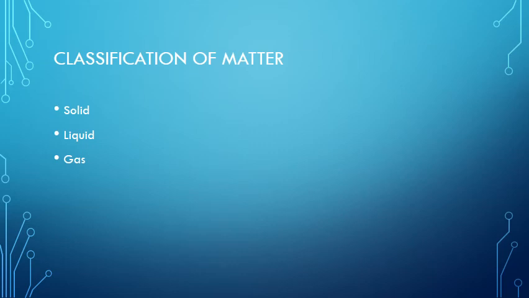If we talk about liquid, then water and juices are in liquid form. Gas form is in air. Air is also matter, which is in gas form.